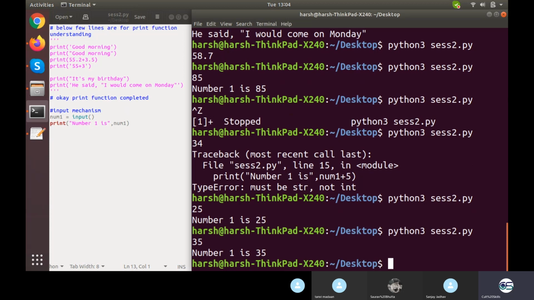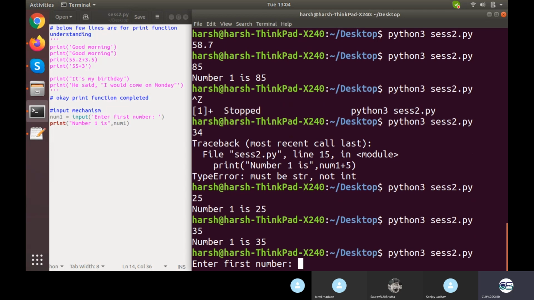Now you are writing 35 simply. What if I want to give you a custom message to write something? Then what should I do? Instead of a blank input function, I'll write a string here: enter first number. Now it will write the string and wait for me to give the input. Enter first number.